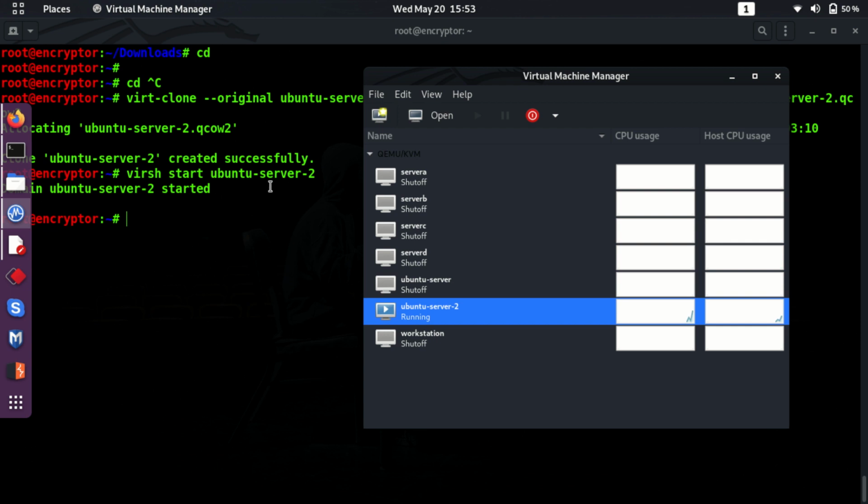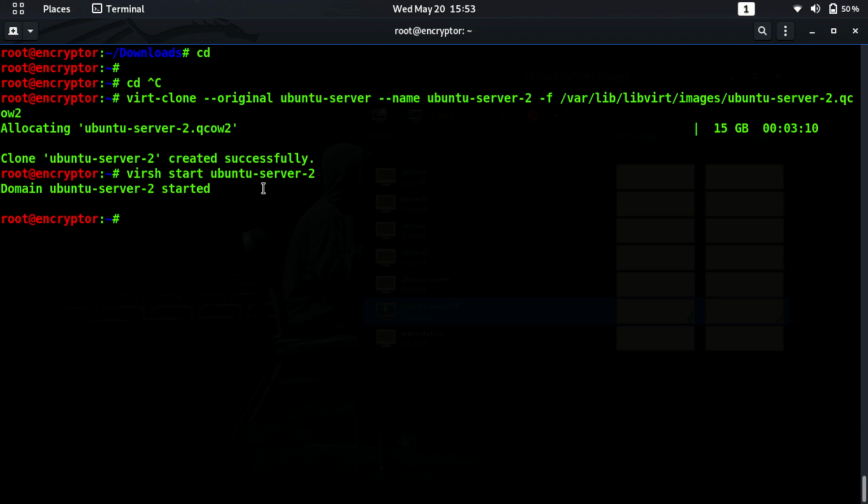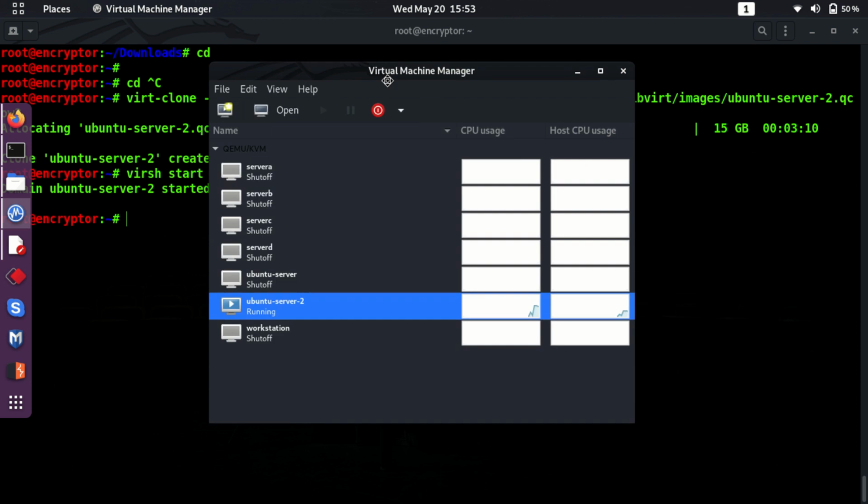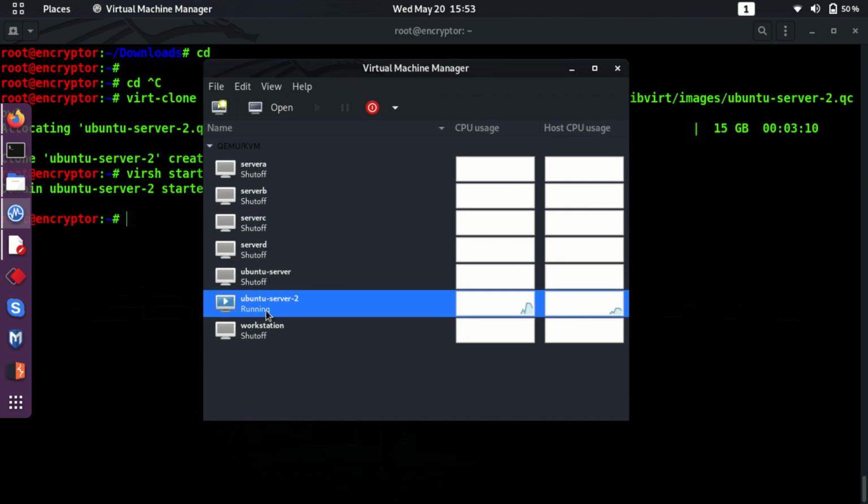So once you hit the command, it will say that domain Ubuntu server 2 is started, and you can also have a look at the GUI by clicking on the open.